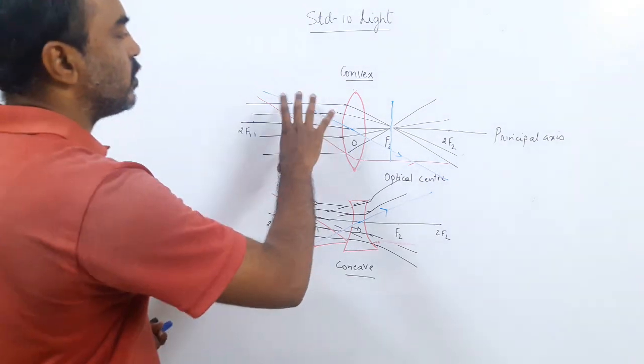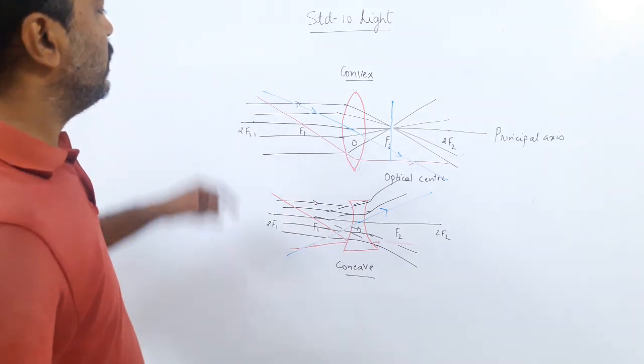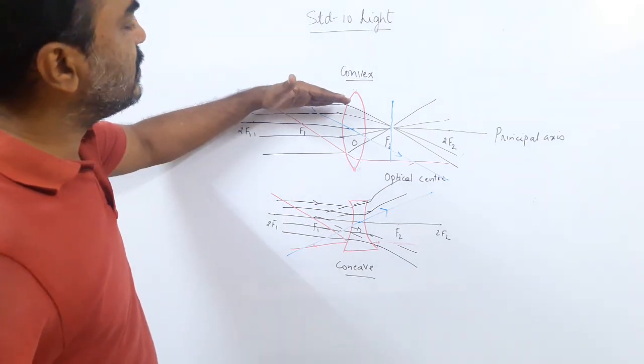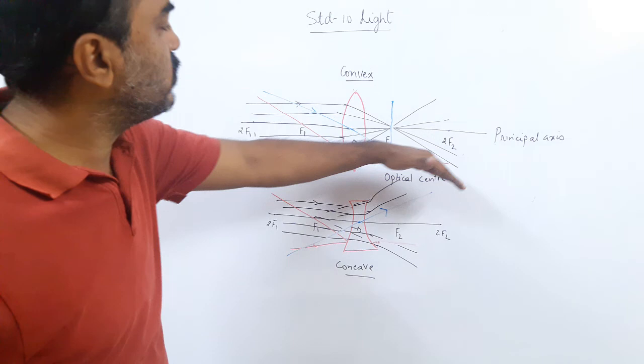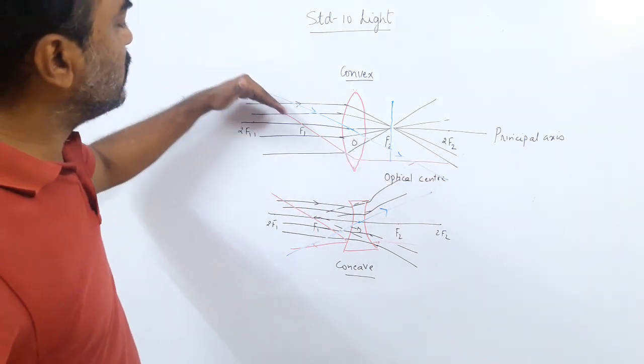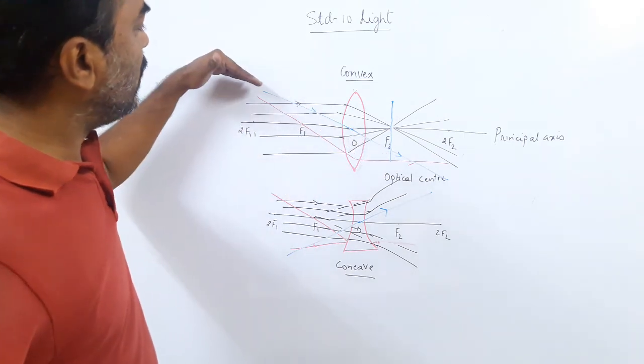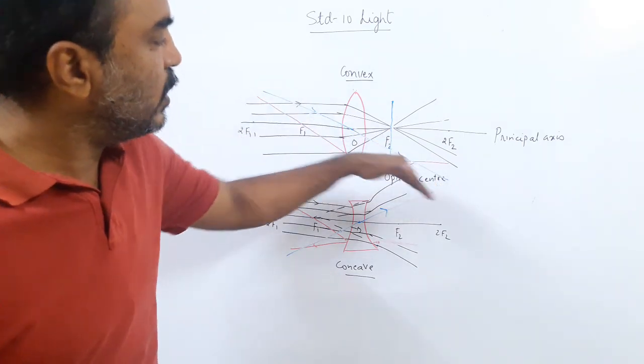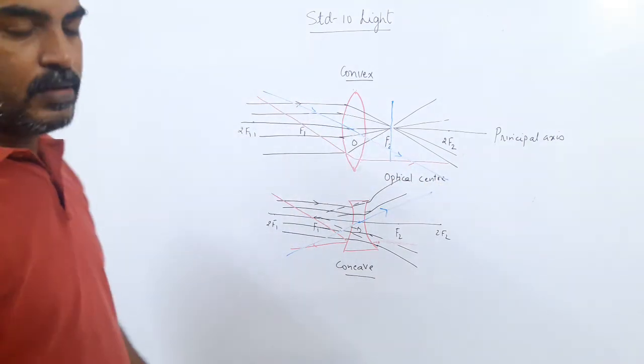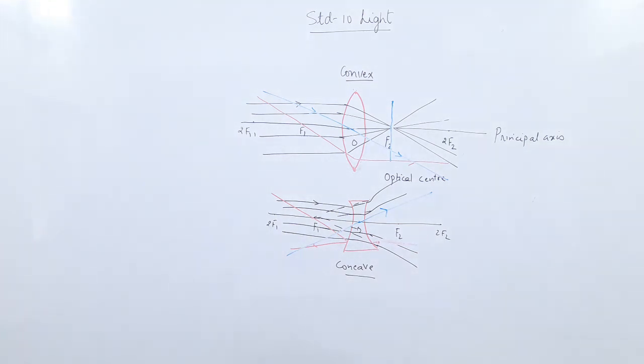So these are the rules for the formation of images. Will you remember all three? A ray parallel to the principal axis after refraction passes through the focus. A ray passing through the focus after refraction becomes parallel to the principal axis, and a ray going to the optical center will go without any change in direction. Based on these rules, we will do the different positions and images in the next lecture. So I am going to end here. Thank you.